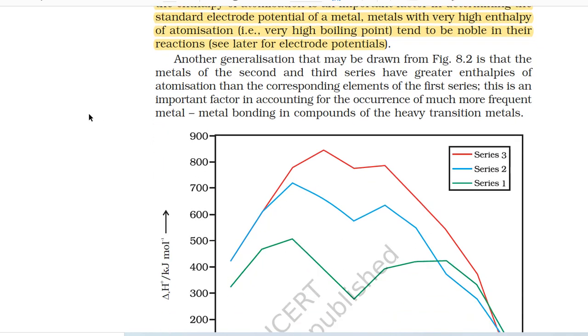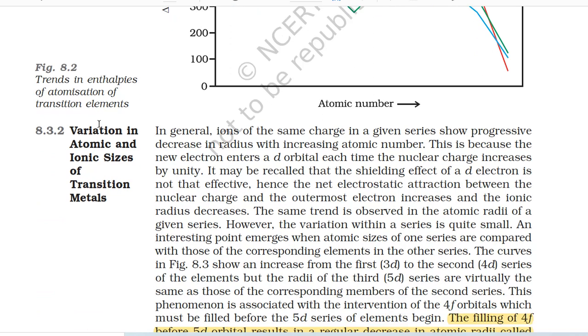Another generalization that may be drawn from figure 8.2 is that the metals of the second and third series have greater enthalpies of atomization than the corresponding elements of the first series. This is an important factor in accounting for the occurrence of much more frequent metal-metal bonding in compounds of the heavy transition metals.